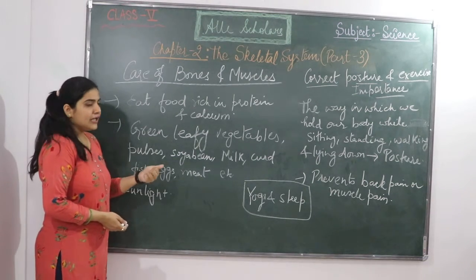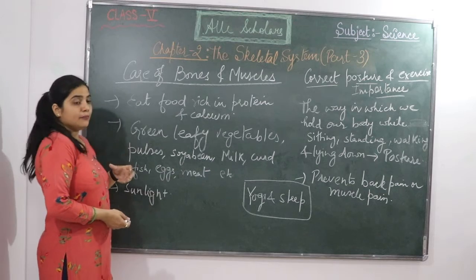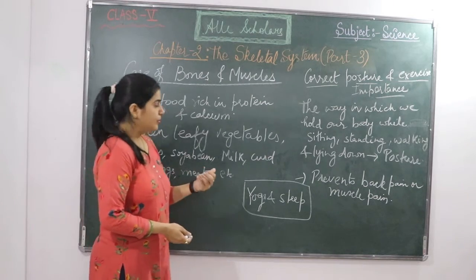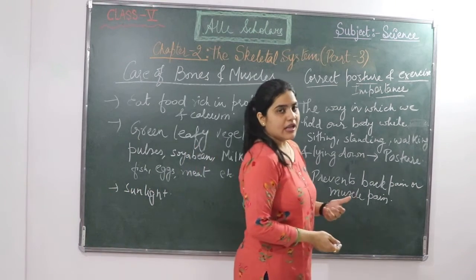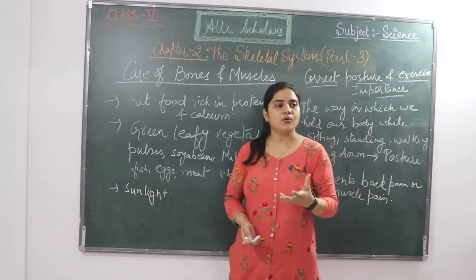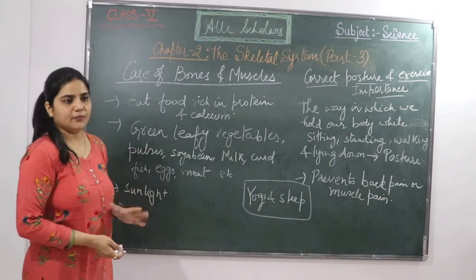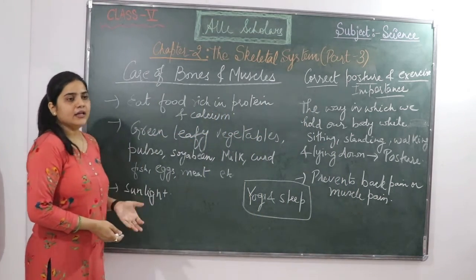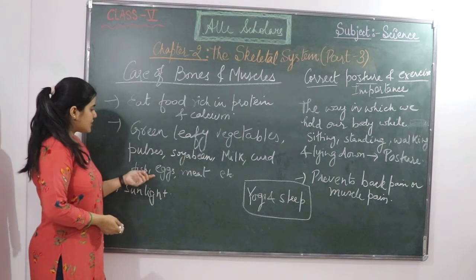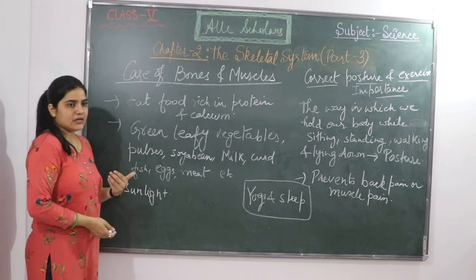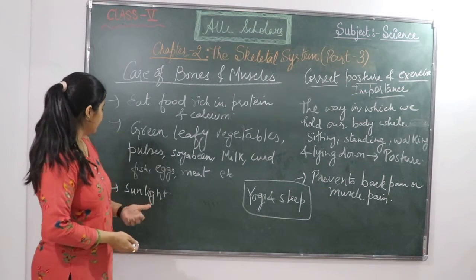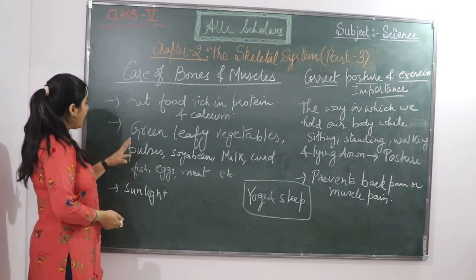Then milk and curd are also very good. Milk is rich in calcium, the curd boosts our immunity also, and it can be eaten anytime in a day. Then fish, egg or meat are also rich in protein, so we should eat them.